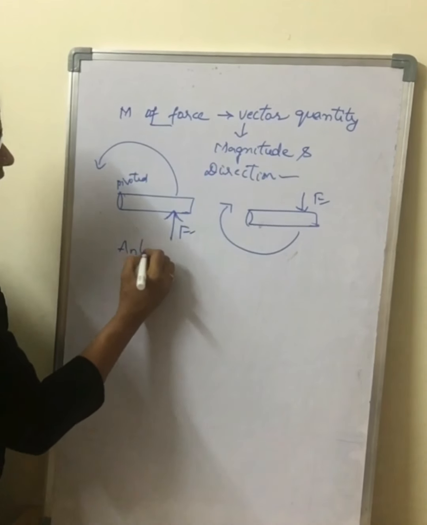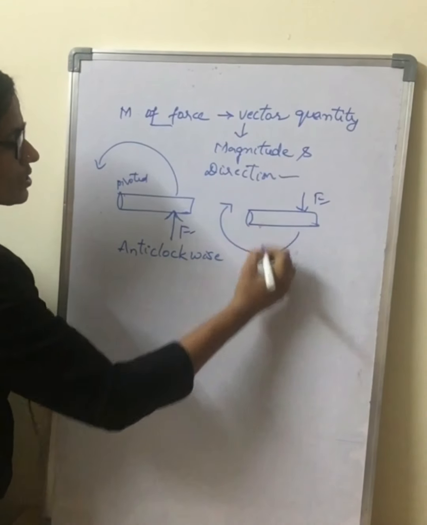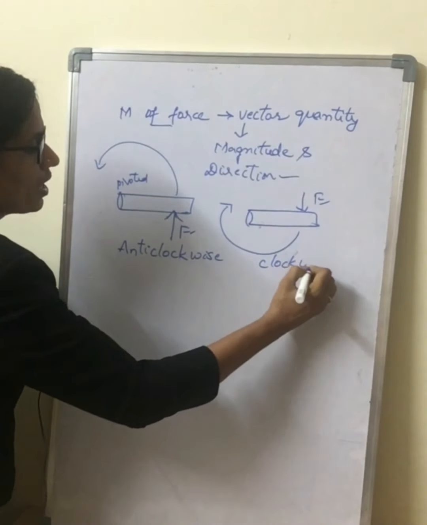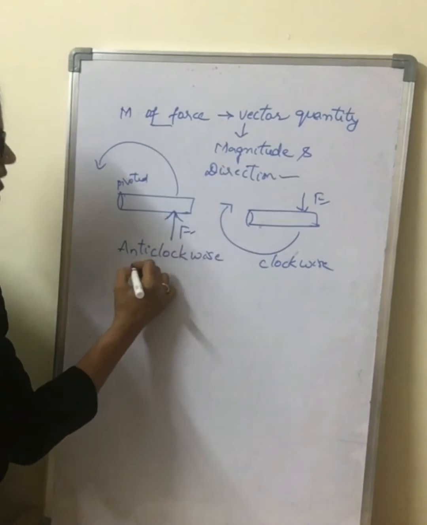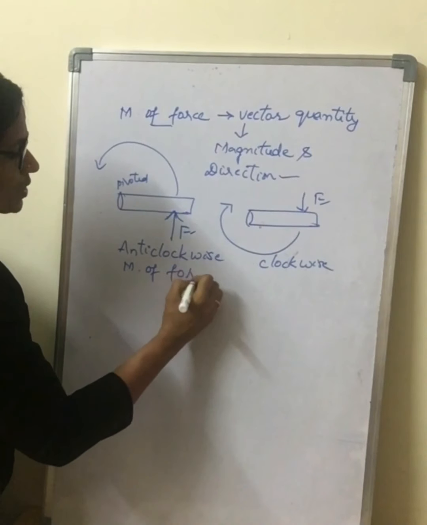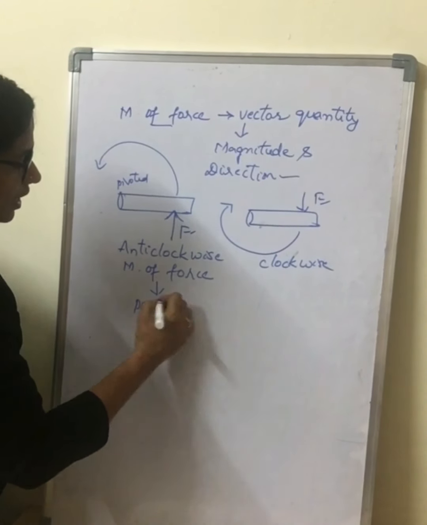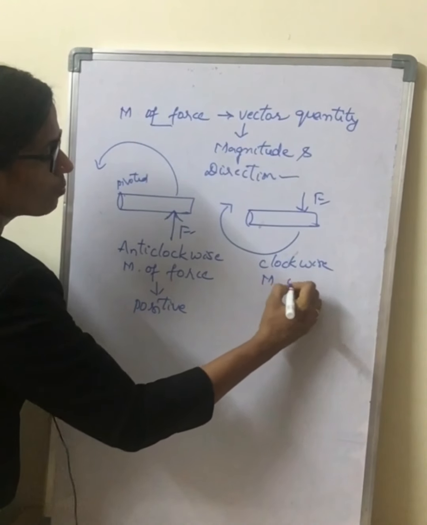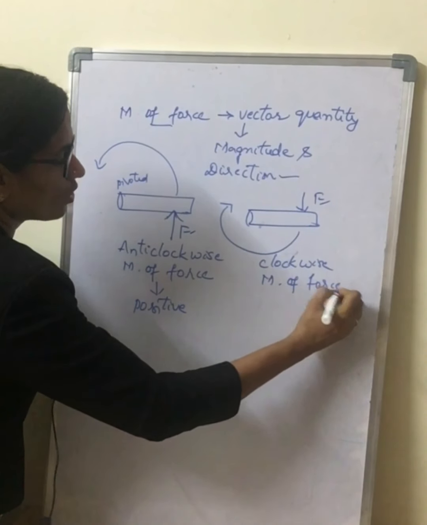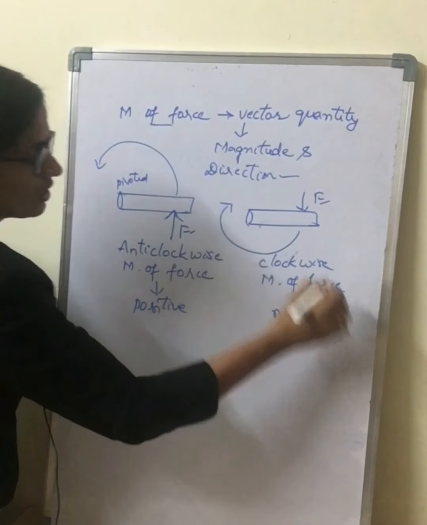It is anti-clockwise here, and here it is clockwise. The anti-clockwise moment of force is always taken as positive, and the clockwise moment of force is always taken as negative.